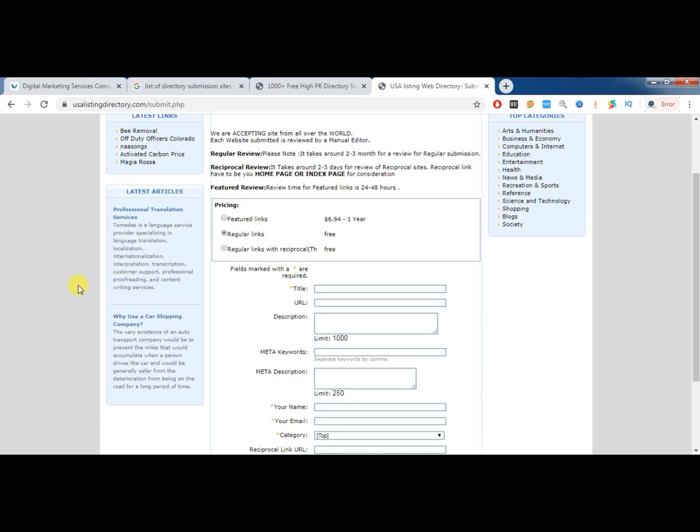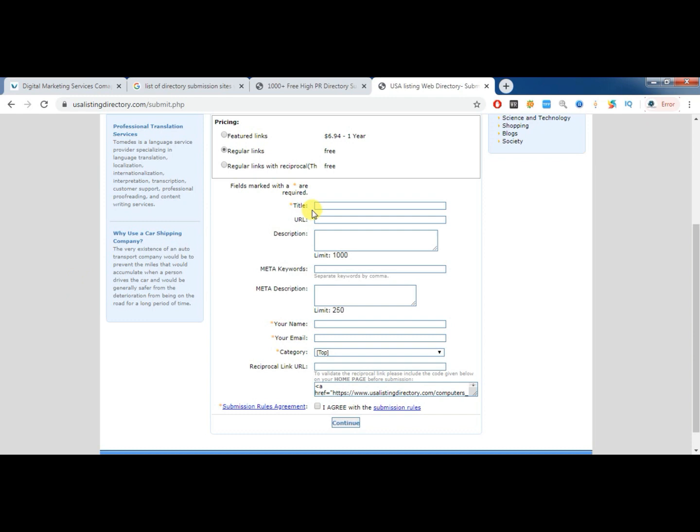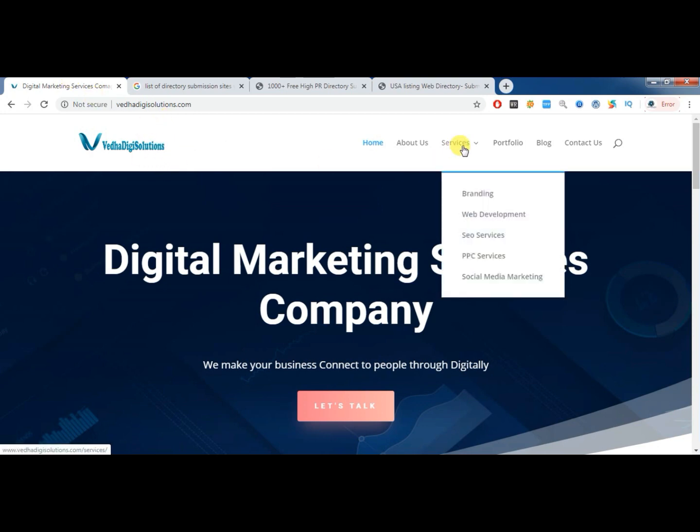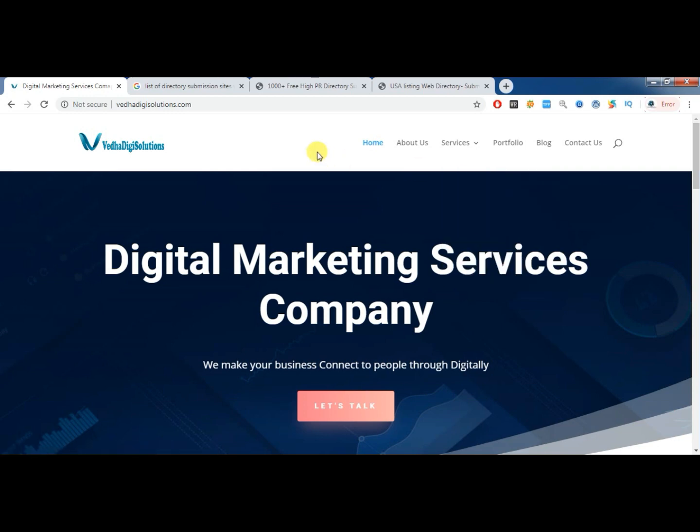Then you can see it is mentioned that you need to provide the title, URL, description, and meta keywords. We should fill these parts with our website details. This is my other website, which is completely about digital marketing services. Now I want to get high quality directory submission backlinks for this website. This is the home page. If I want to submit backlinks for other pages also, I need to go to those pages and submit those links.